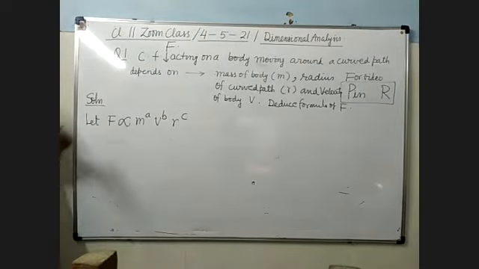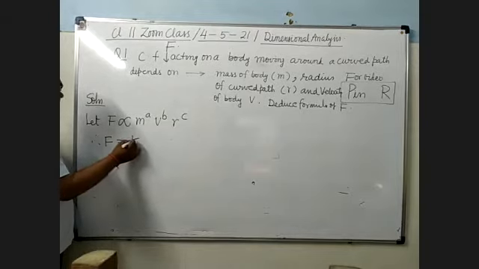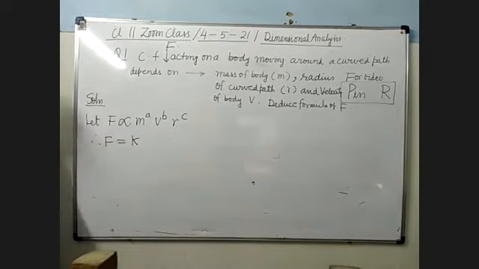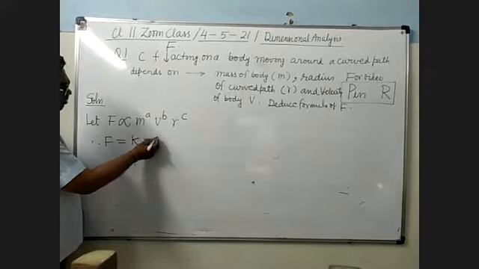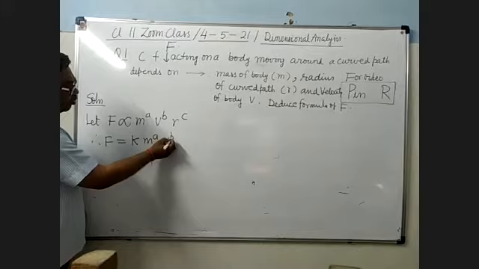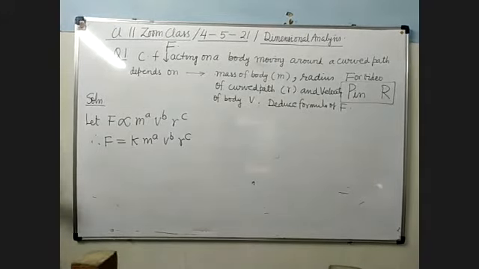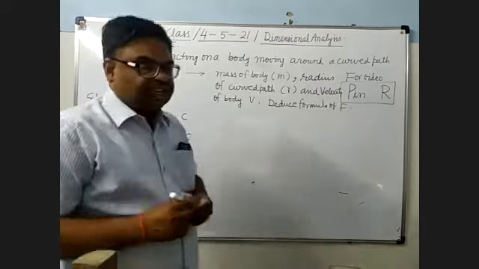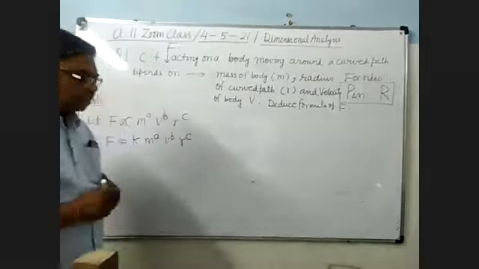Therefore, F will be equal to K, a dimensionless constant, times m to the power a, v to the power b, r to the power c. It's clear? Here a, b, c are the constant powers.